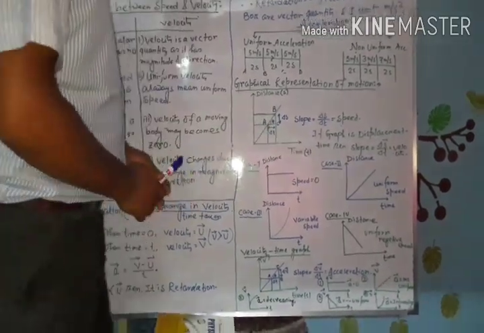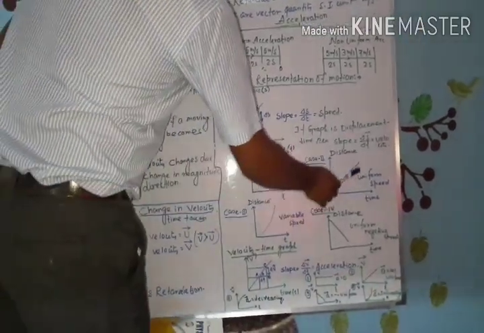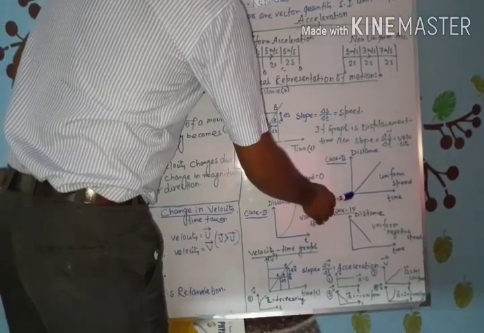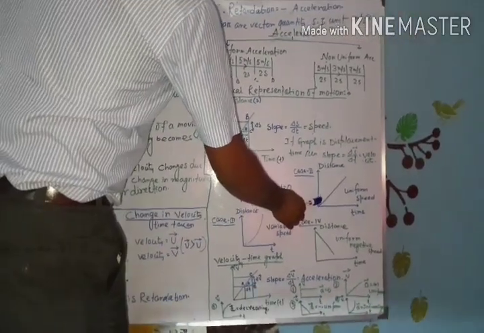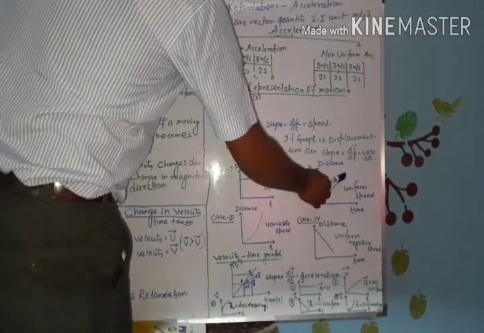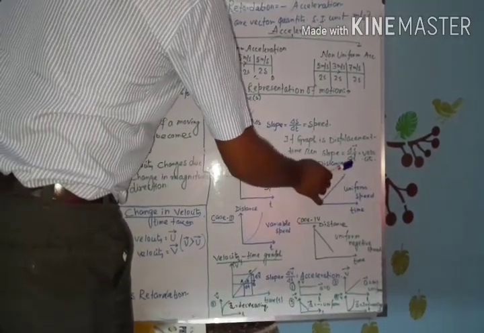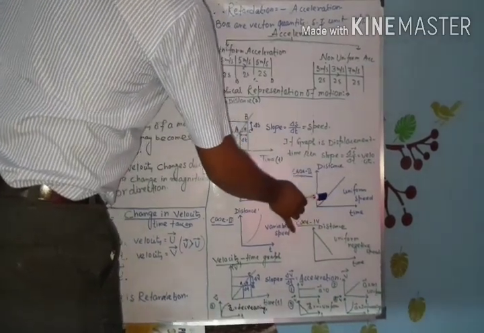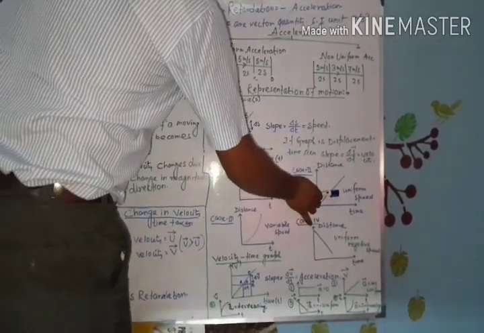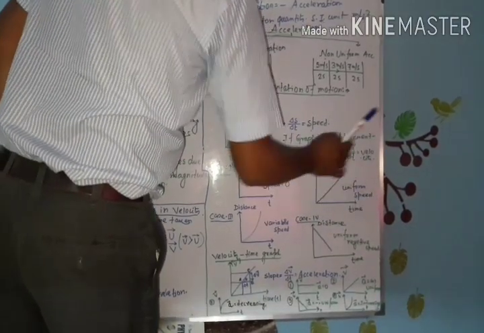Second graph, which is a straight line passed through the origin. What is the meaning of this graph? The meaning is that the change in distance occurs equally in equal intervals of time. Therefore, we can say the object is moving with uniform speed.